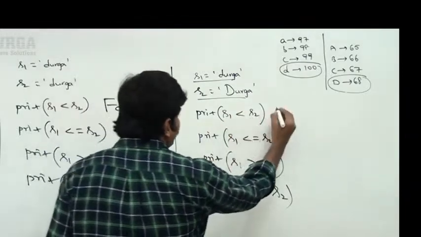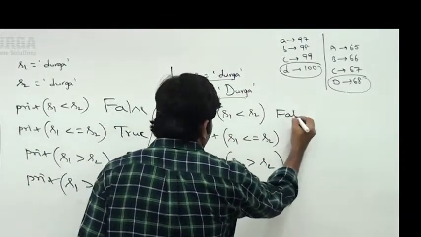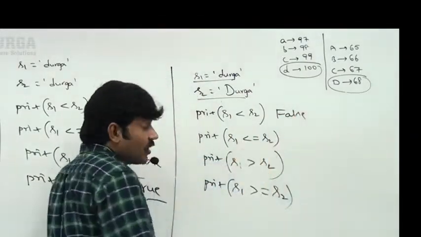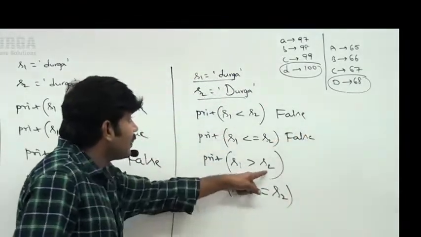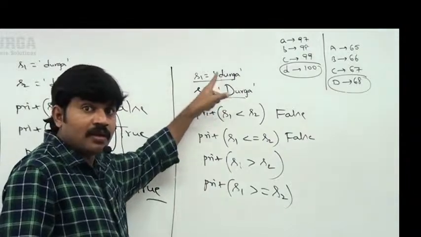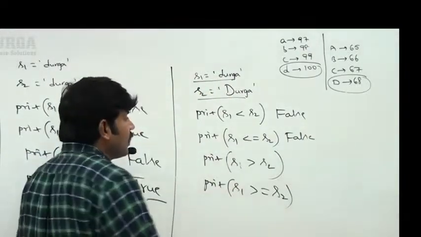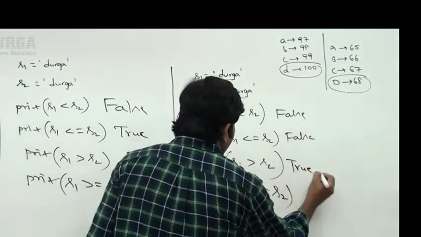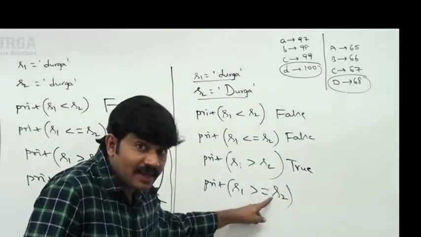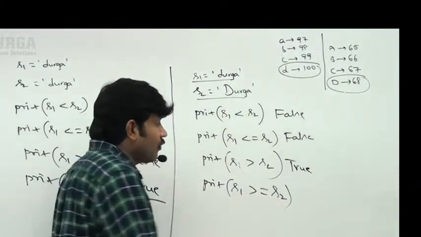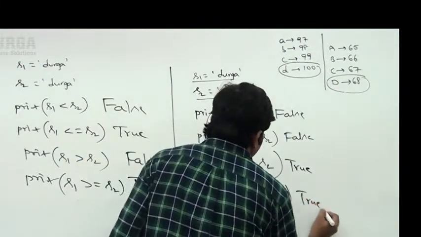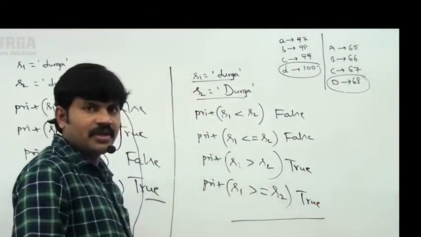So S1 less than S2, false. S1 less than or equal to S2, false is the answer. S1 greater than S2, yes, small Durga is greater than capital Durga, true is the answer. Next, S1 greater than or equal to S2: small Durga greater than or equal to capital Durga, yes, it is valid. True is the answer. Are you getting it, right?